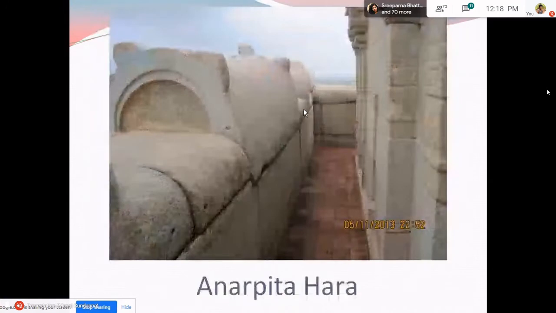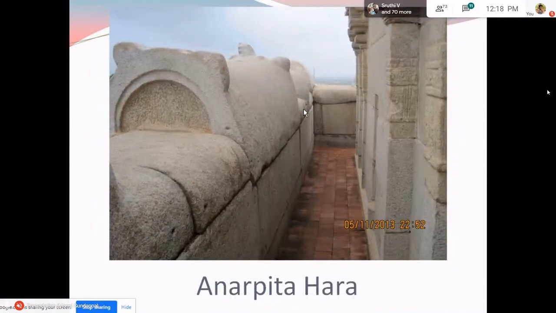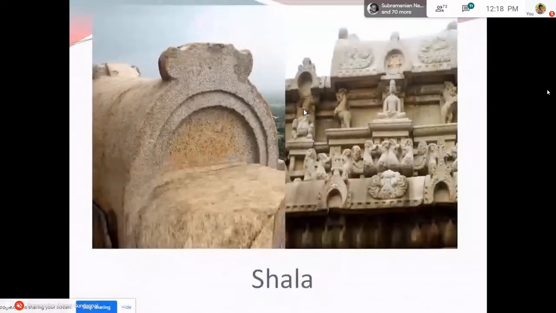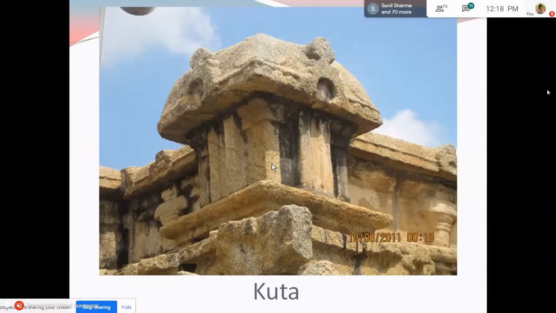Of course, we get a lot of examples for Arpita Hara, because all the other Shikaras belong to the Arpita Hara class. Now, these are the adjuncts. This is the Shala, which is oblong in plan. See the sides, you can see it has a wagon vault kind of contour. This is Kuta, which is square on plan. And again, all these minor adjuncts will also possess six vargas.